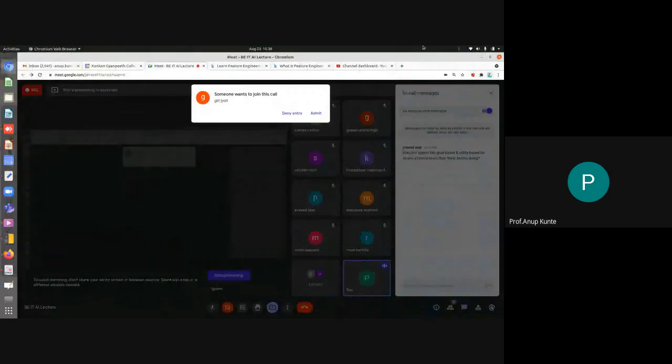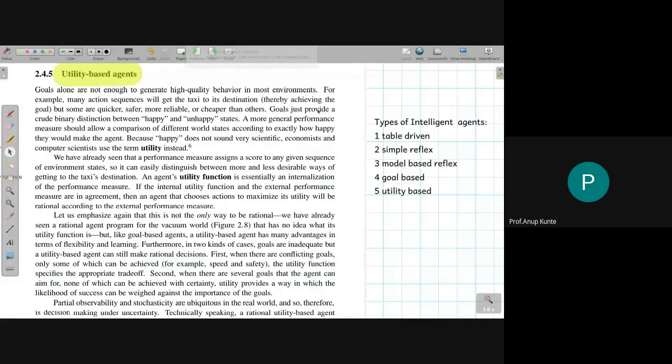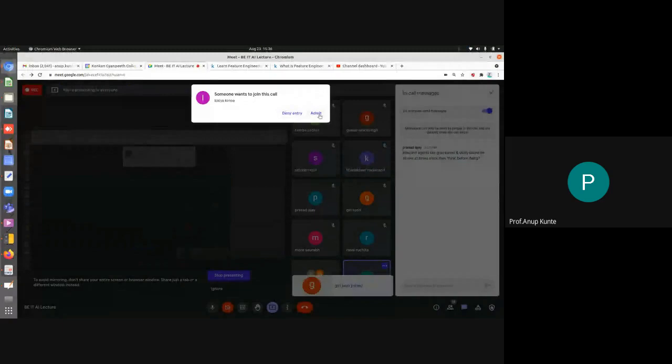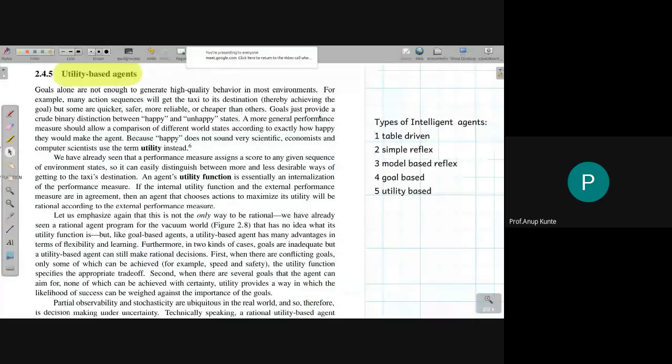We saw that earlier. So instead of constructing the entire set of percept sequences, we resort to the simple reflex agent, which does a similar thing, but instead of remembering the entire percept sequence, it just remembers certain things called condition-action rules. We model certain conditions, and on the basis of those conditions, decide what action should be taken.